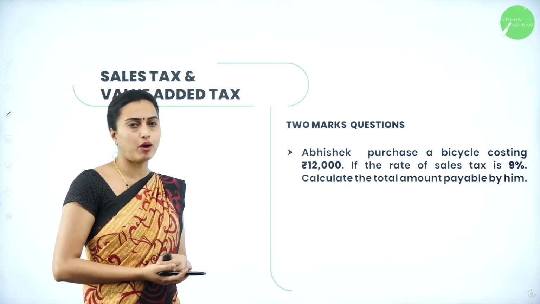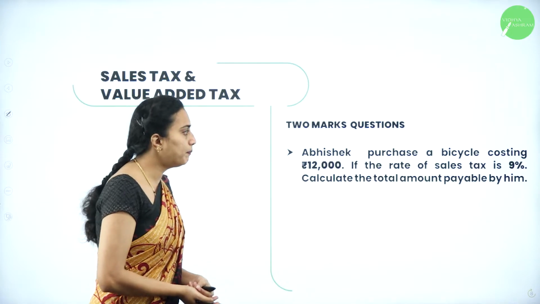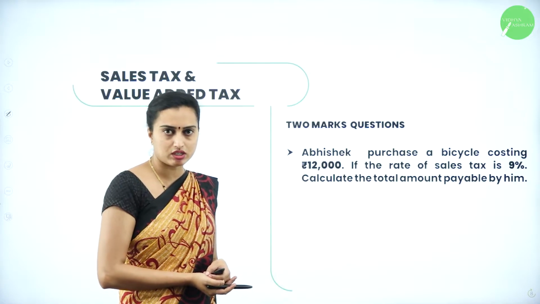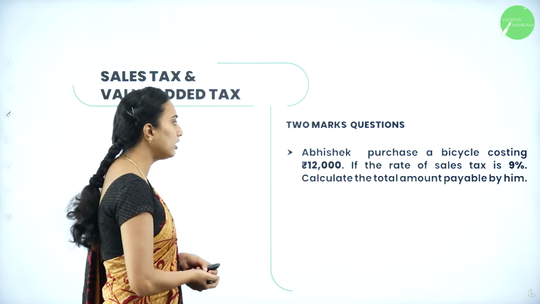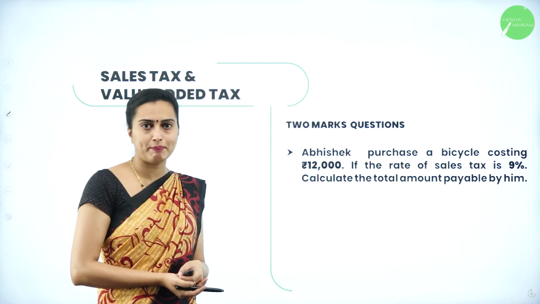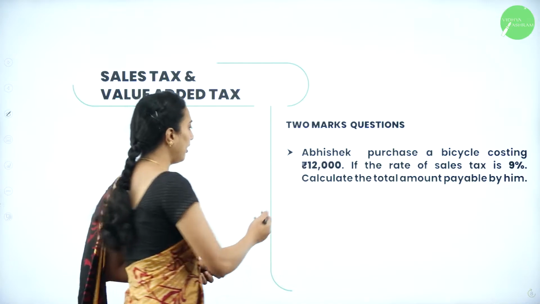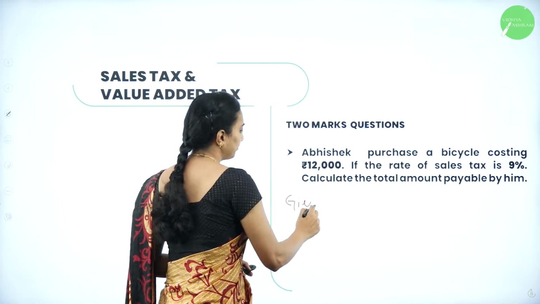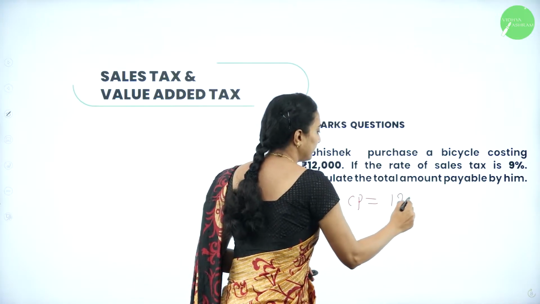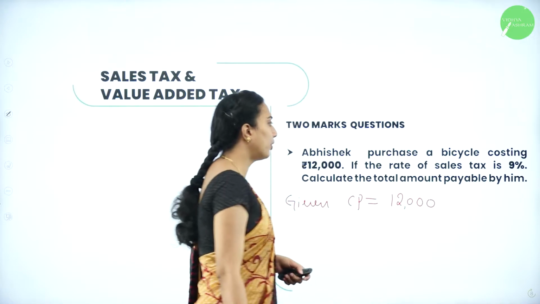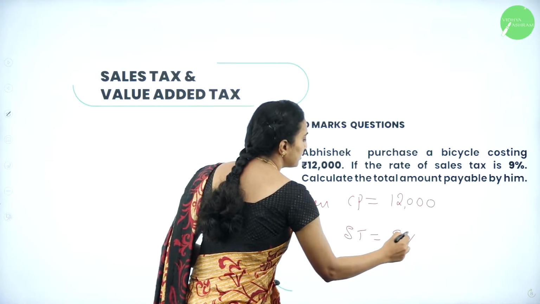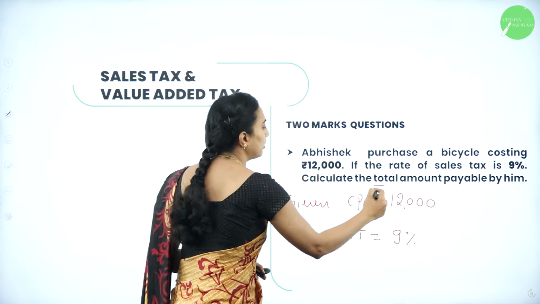Now let us look into the problems of the 2 marker here. Abhishek purchased a bicycle costing rupees 12,000. So CP they have given as 12,000. If the rate of sales tax is 9%, calculate the total amount payable by him. So CP, cost price, is rupees 12,000, and sales tax is 9%. They've asked you to calculate the total amount.